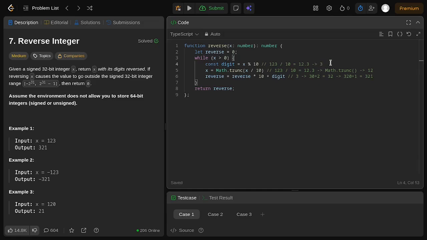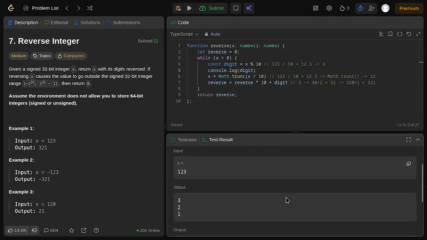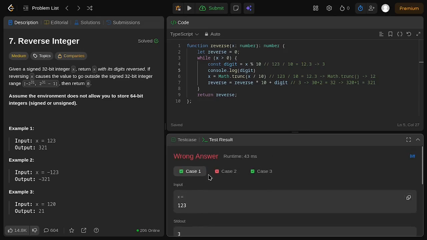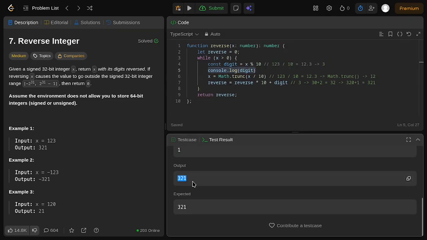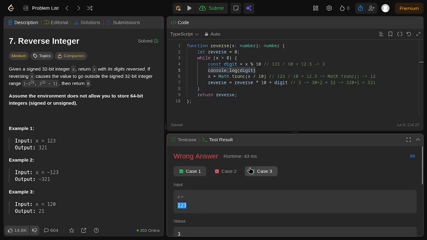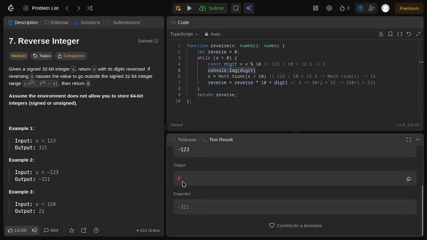We can use the console.log to check what the digit is about, and we can run this to see how the code works. And we have the correct one, which is test case 1 right here. We have the standard output from every digit iteration, which is 3, 2, and 1, and the x is 1, 2, 3, so that is the reverse. But on this part, it is a negative sign, or the minus sign, but the output is only 0, and the reverse is not storing anything,